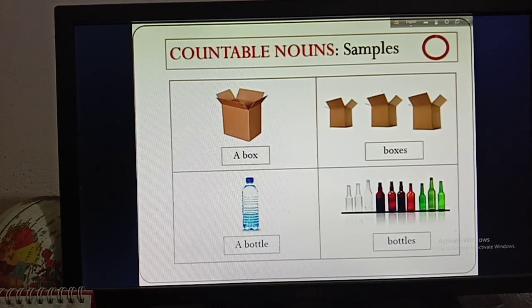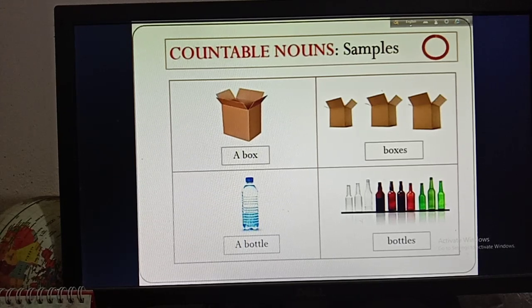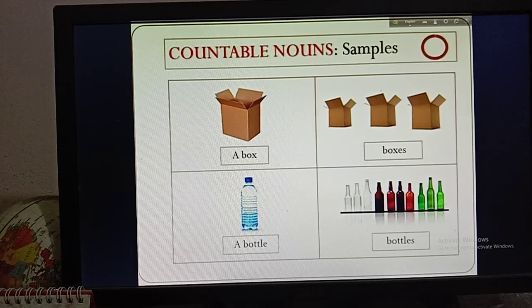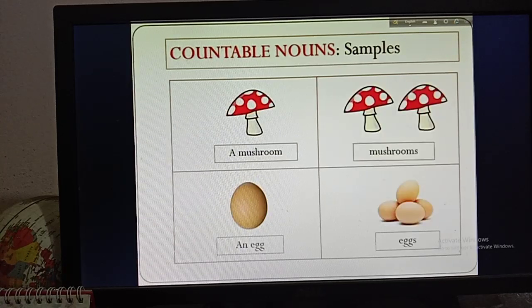Okay, so for keeping the notes, you have to pause my video. Then after completing your writing, you can go on with the video. Okay, then we are going for another examples.